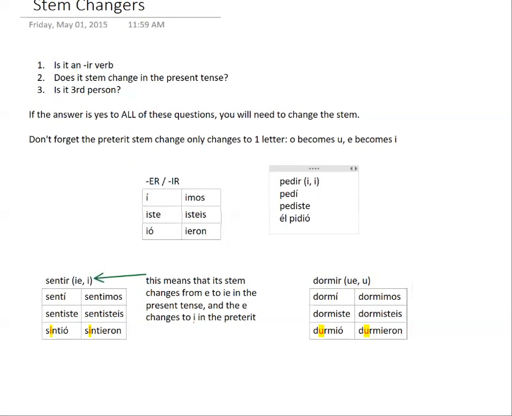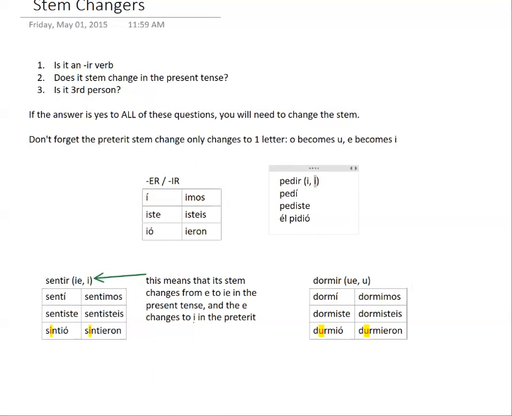So it's still just like sentir, in that it's E to I. The only thing that's different is in the present tense, we've got E to IE for sentir, and pedir is still E to I in the present tense as well. But in the preterite, it still ends up doing the exact same process in that we have PED as the stem, which is what we'd expect it to be in the first and the second person, singular and plural. And then in the third person, él, ella or usted, we change that E of the stem to an I. It's an E to I.